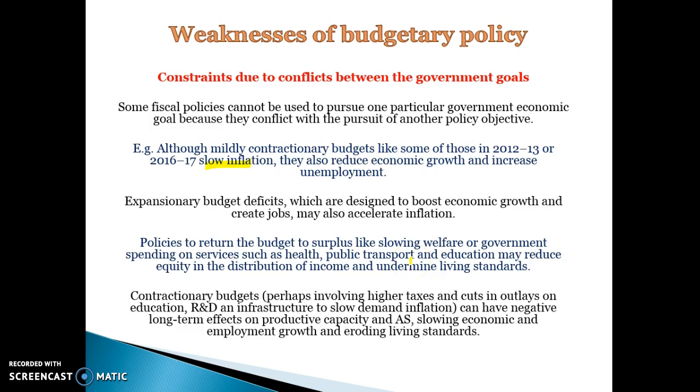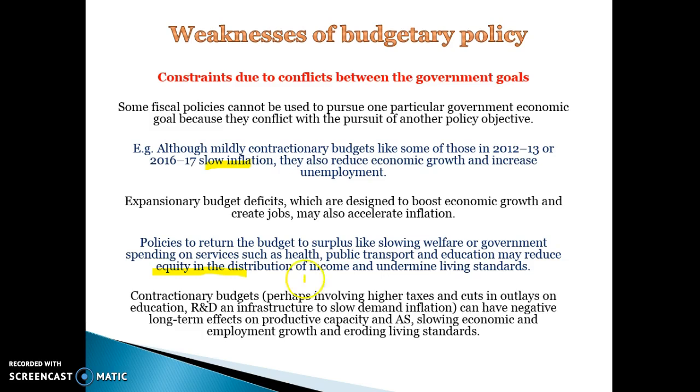A good example of this conflict is the government's goal to achieve fiscal consolidation. They want to be contractionary to return the government finances to health, but on the flip side, that's going to conflict with providing government services, like adequate health, public transport and education. So there's a trade-off between getting back to surplus and achieving equity in the distribution of income.